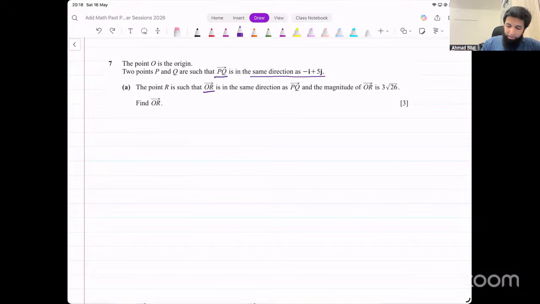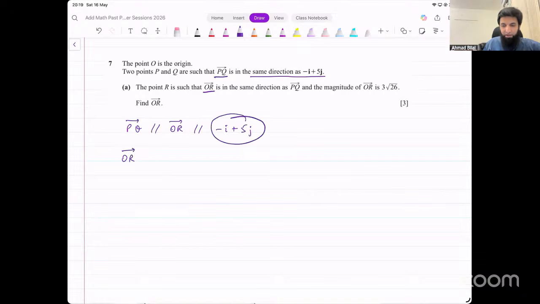How do we understand this? These are all parallel vectors. PQ vector and OR vector and minus i plus 5j vector. These are all parallel vectors. Now, can we write OR vector in terms of this vector?